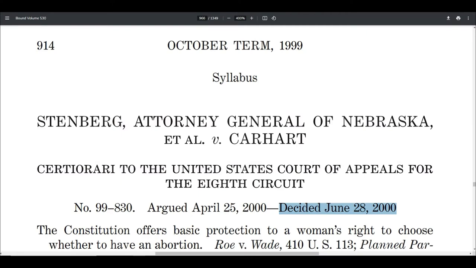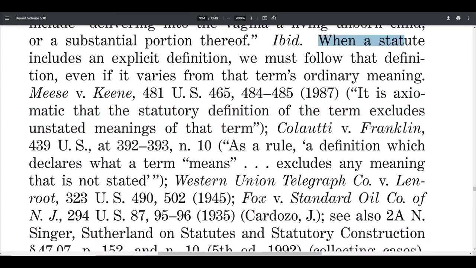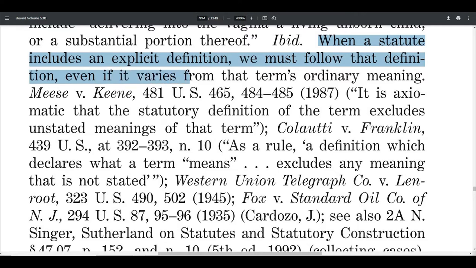Well, the U.S. Supreme Court tells us we have to go by these definitions. This is Stenberg versus Carhart, a U.S. Supreme Court case of year 2000 that says this. When a statute or law includes an explicit definition, we must follow that definition, even if it varies from that term's ordinary meaning. So the ordinary meaning of 50 states does not apply to the United States here.